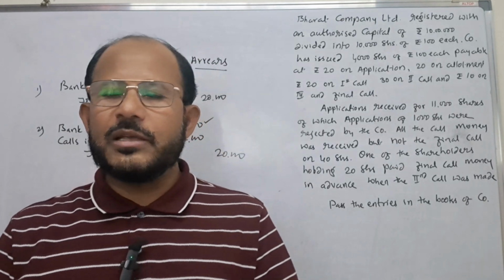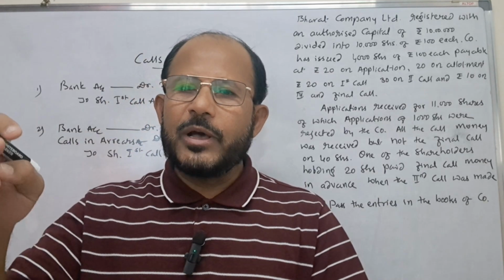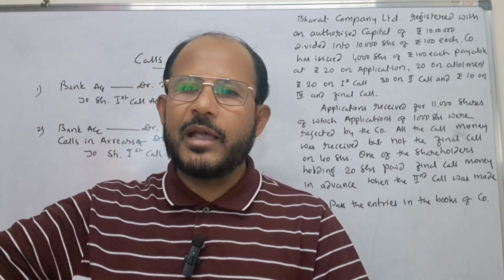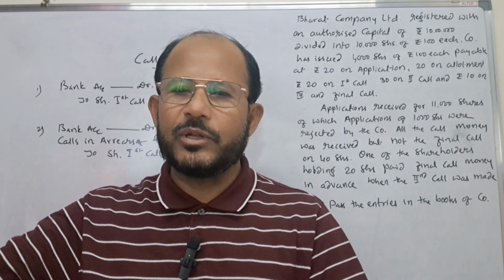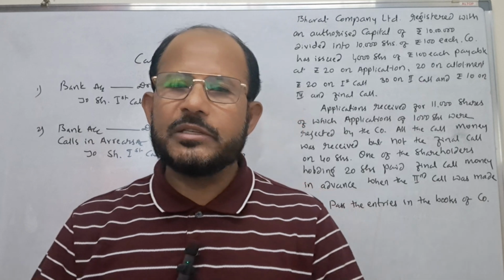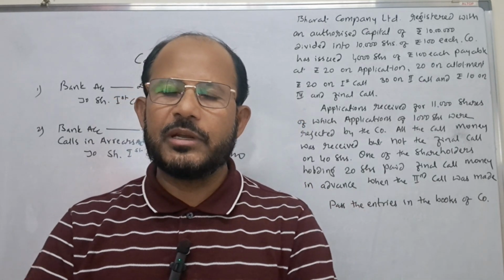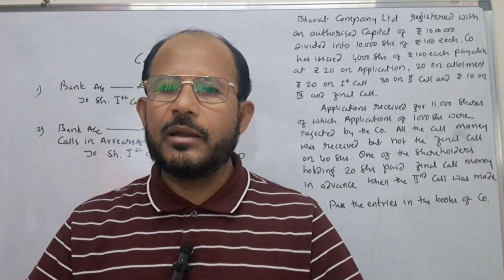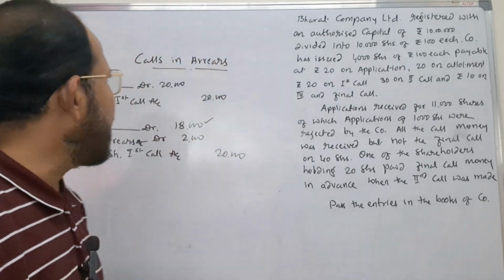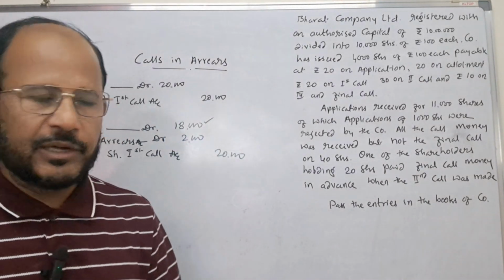If some money is not collected in the second call, we pass a similar type of entry: bank account debited, calls in arrears account debited to share second call account. As per the Companies Act of 2013, a company can charge interest on calls in arrears that should not exceed 10% per annum. This is the way calls in arrears is to be adjusted.